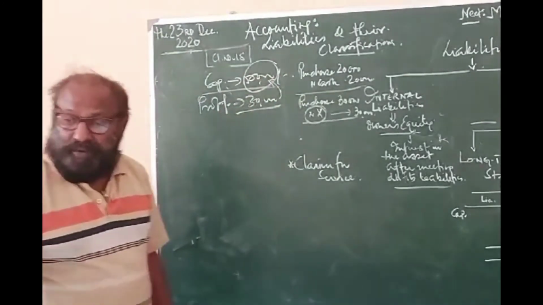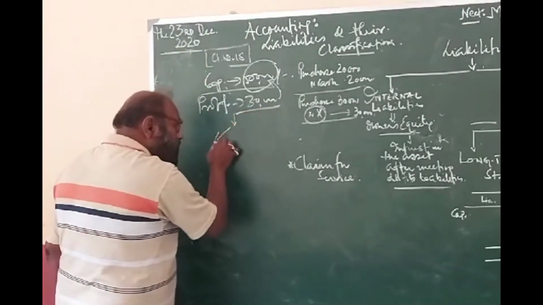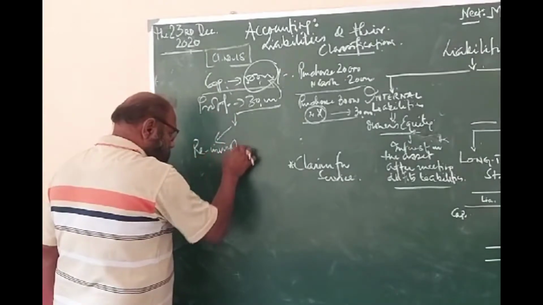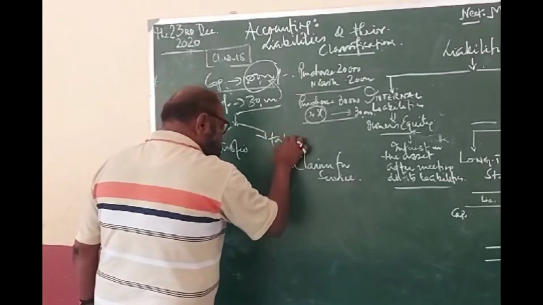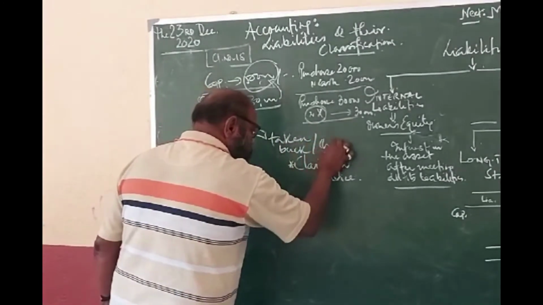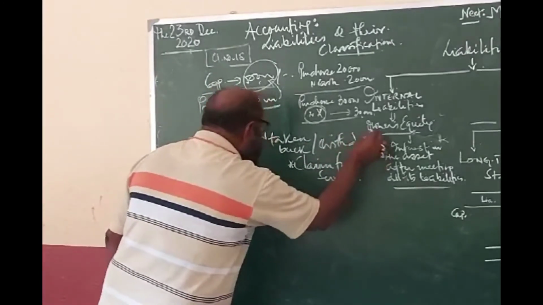Instead of doing that, the basic prudence is that out of this 30,000, a part may be reinvested in the business, and a part is taken back or withdrawn from the business.